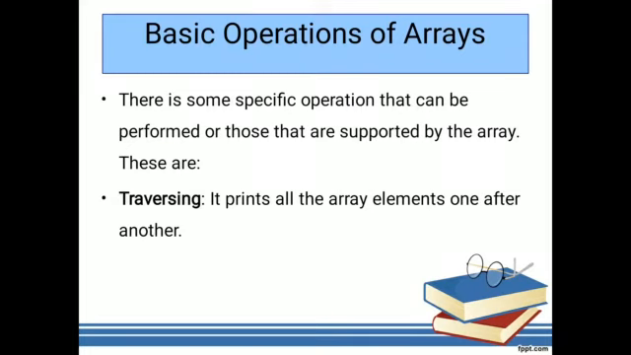One is traversing. Whenever you have n number of elements, simply you can print all the array elements one after the other. So if you have 5 numbers, 1, 2, 3, 4, 5, you can print all these elements starting from 1 to 5. That concept is called traversal. So we are traversing from the starting address to the last address of that particular array, which is nothing but traversing.